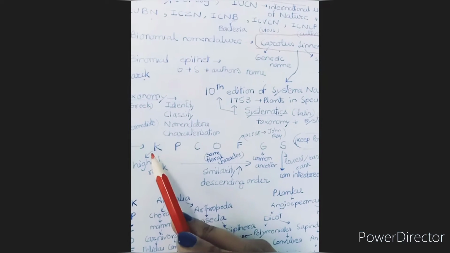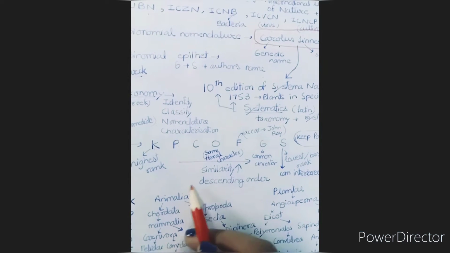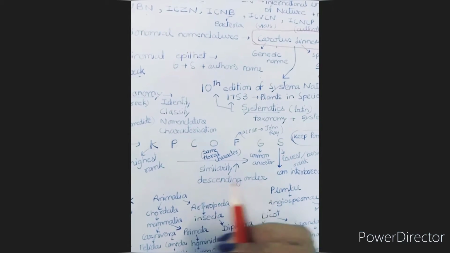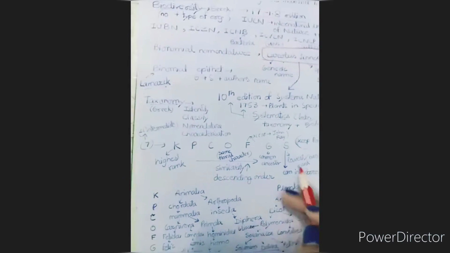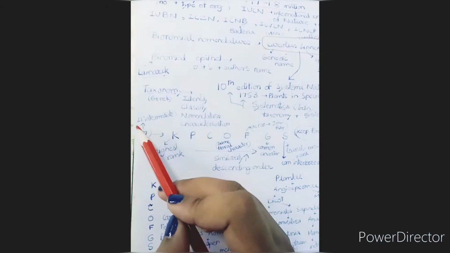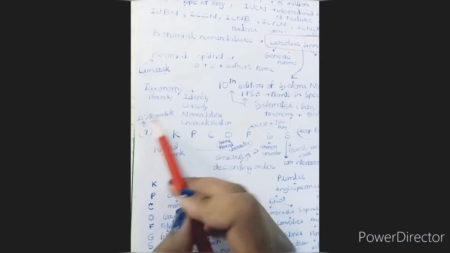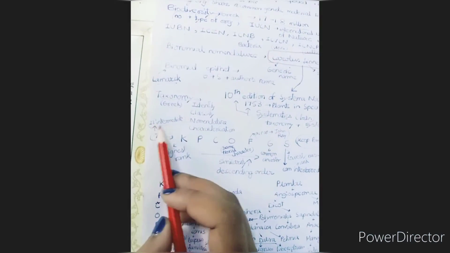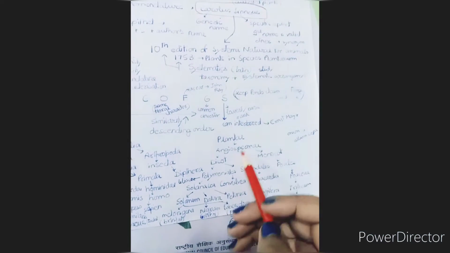Now, as we go down from kingdom to species, the similarity increases. This is the descending order. And they are total 7, and intermediate categories are 21. There are total 21 intermediate things in between them, right?